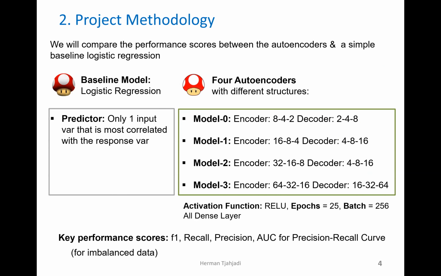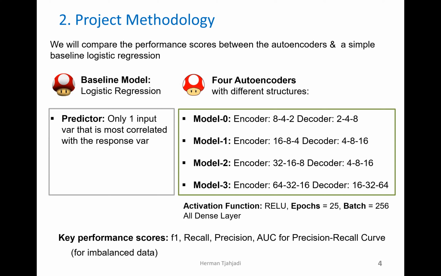Regarding the project methodology, as I mentioned before, we are going to use logistic regression as the baseline model. The logistic regression will only have one input variable, the predictor variable that is most correlated with the response variable. And then for the autoencoder, I will have four different autoencoders.